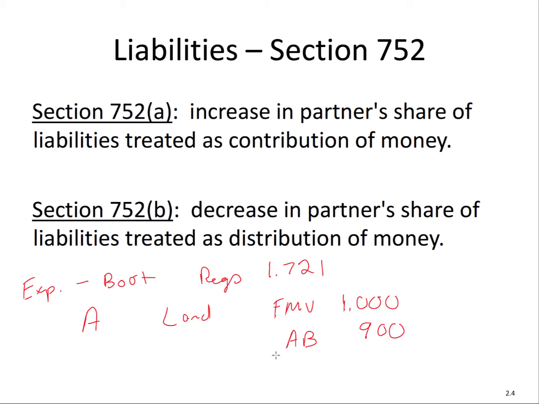Well, in exchange for this piece of land, A receives a partnership interest, which again, remember, the percentage does not matter. A receives a partnership interest with a fair market value of $900. So that's a partnership interest of $900, and also receives cash of $100. Well, this cash of $100 is considered boot.